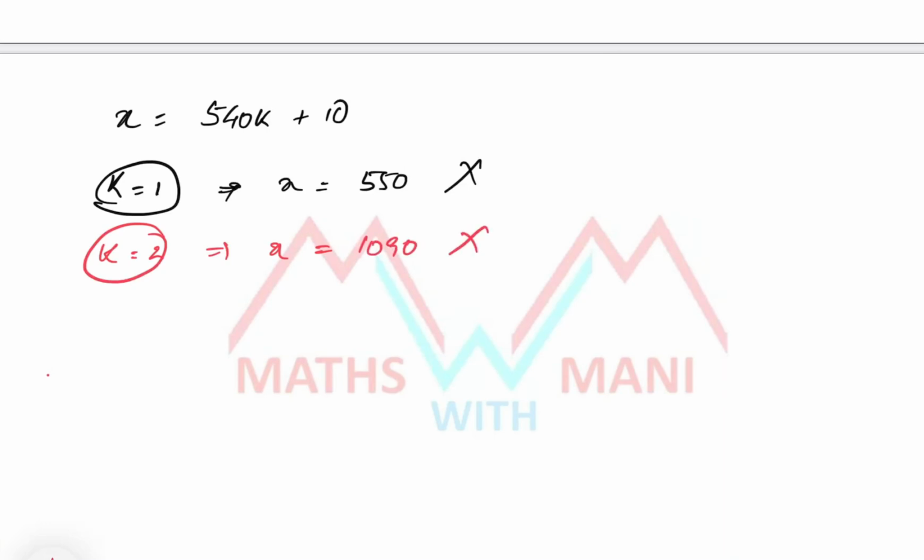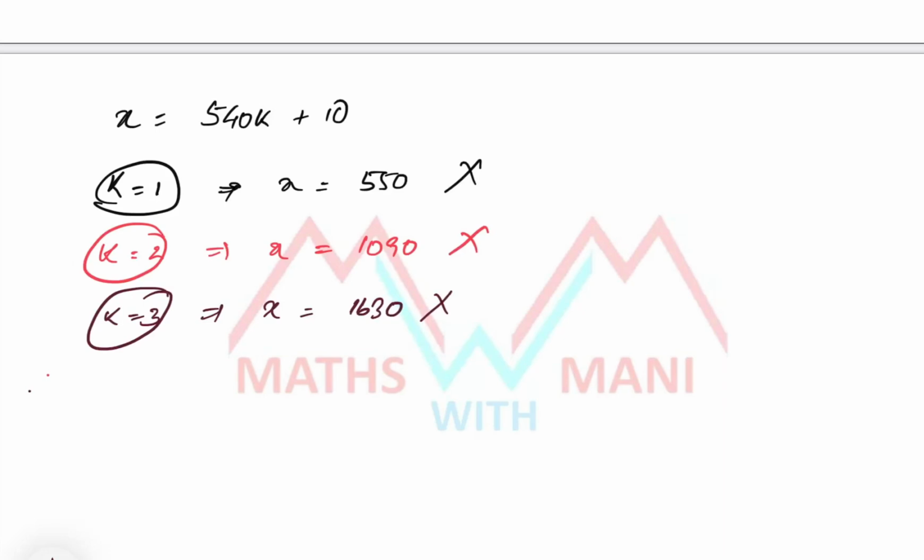It is also not a multiple of 31. Next k equals 3. x is 540 into 3, sorry, 1620 plus 10, that is 1630. It is also not a multiple of 31.